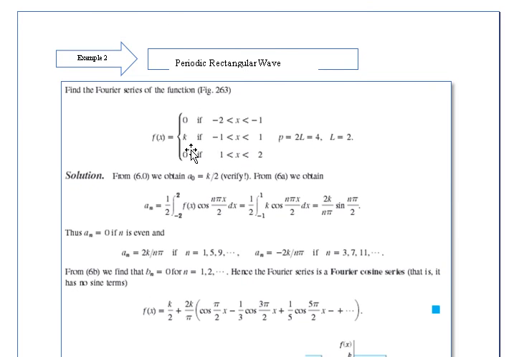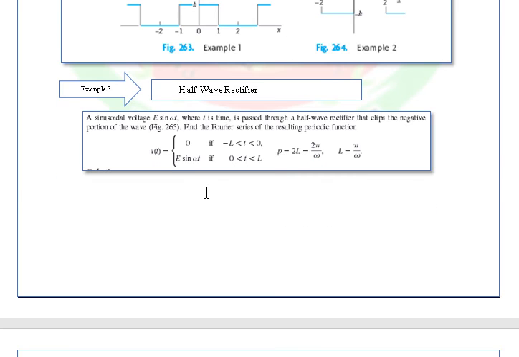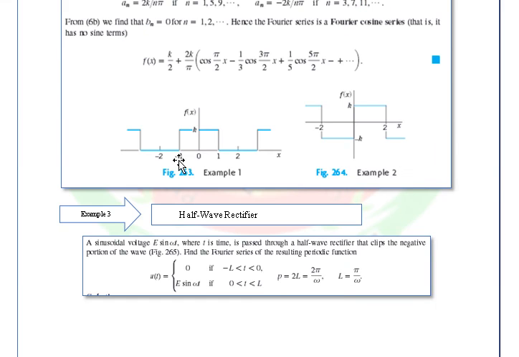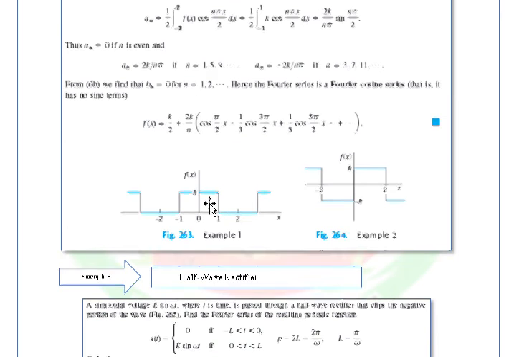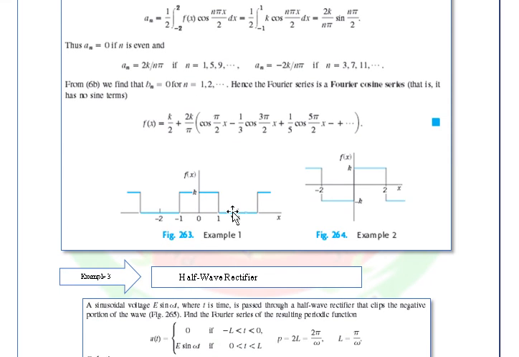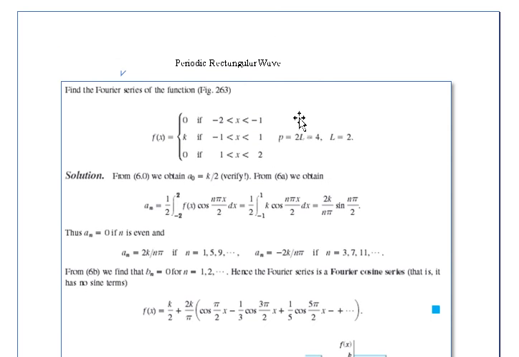Okay? Then it is also equal to k if our x is from negative 1 to 1. So from negative 1 to 1, saan tayo? From negative 1 to 1, equal siya sa k. And 0 na naman pag 1 to 2. Okay? So 1 to 2, so 0 na naman siya, and so on and so forth, no? So yan pala, yan yung nauulit.